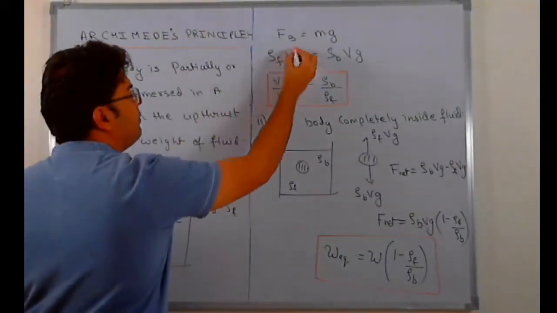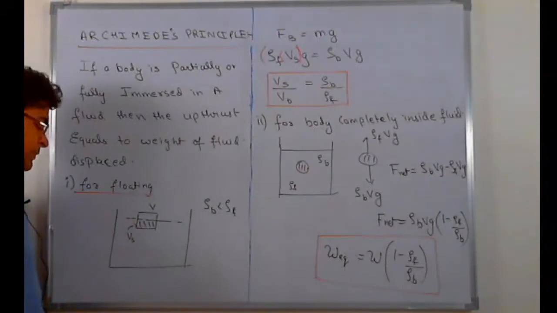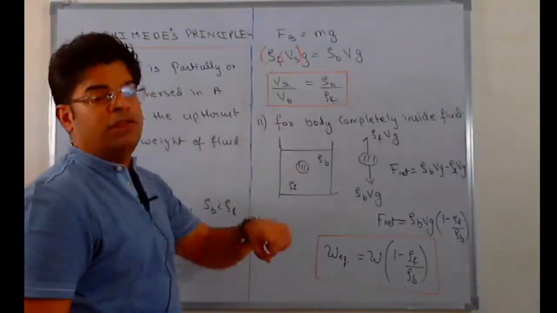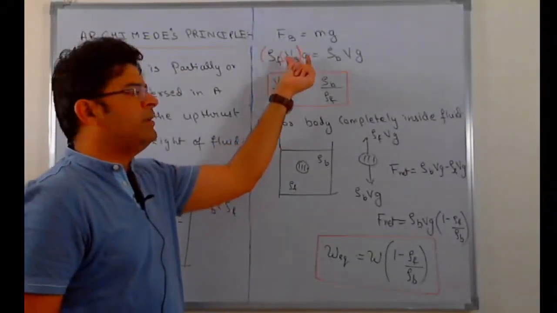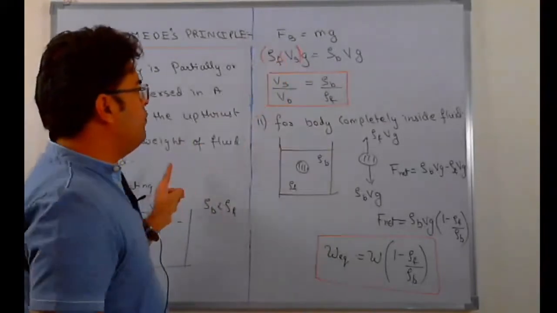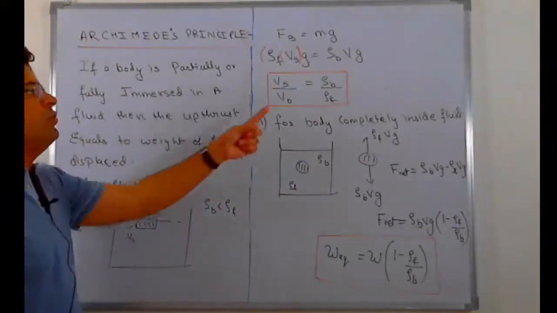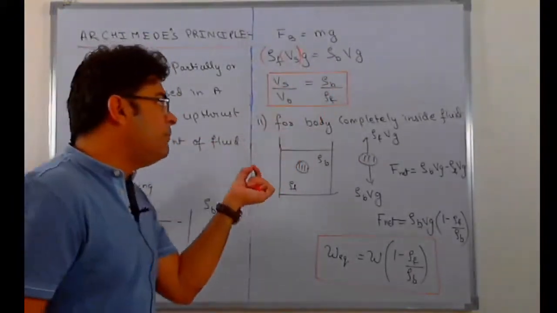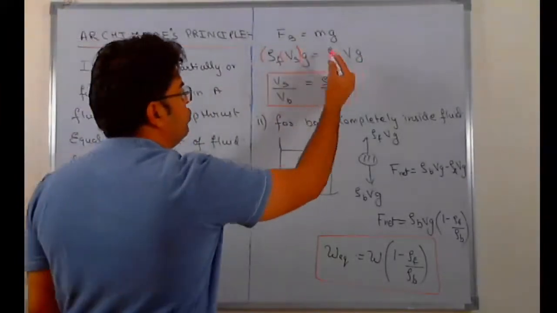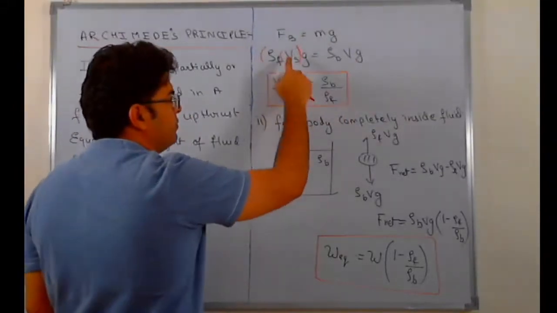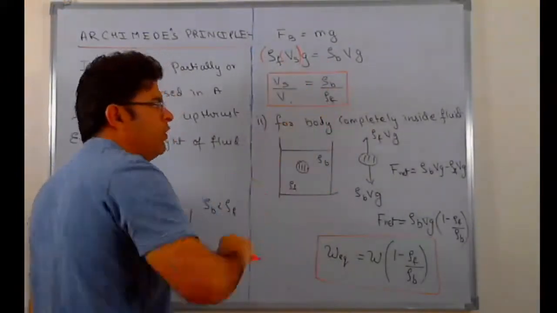So this quantity right here represents the volume of fluid displaced. Rho F into Vs represents the mass of fluid displaced, and into g represents the weight of the fluid displaced. So the force of buoyancy is equal to the weight of the fluid displaced, that is mass of the fluid displaced multiplied by g. So the upward force of buoyancy, density of surrounding fluid into volume submerged into g, for a floating body must be equal to the weight of the body, and the weight of the body can be written as density of the body into volume of the body into g. Here you can cancel out g, and you can write volume submerged upon volume of the body equals density of body upon density of surrounding fluid.